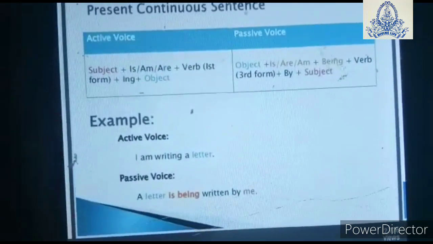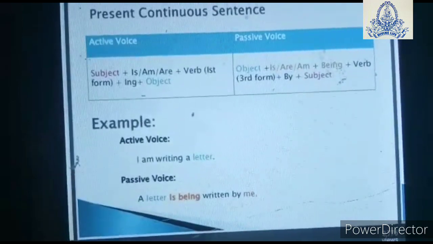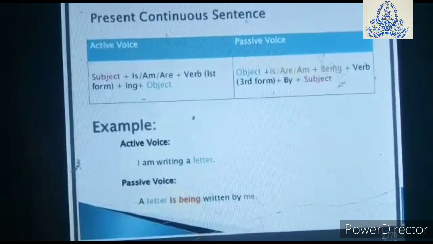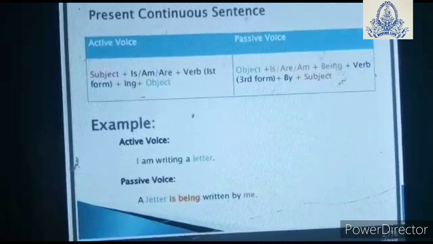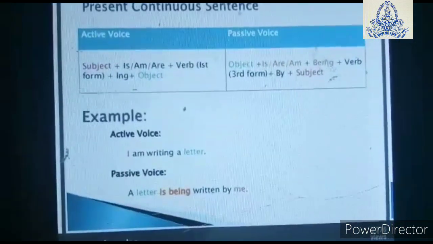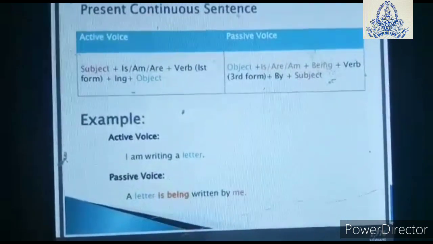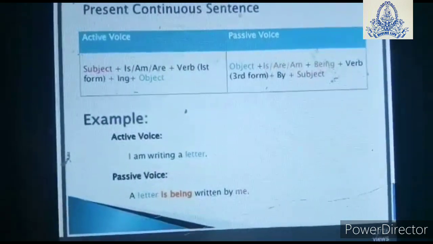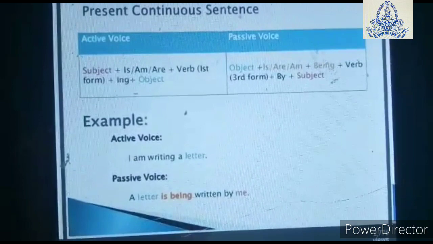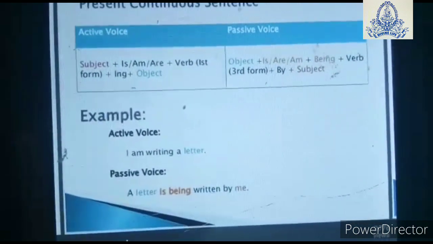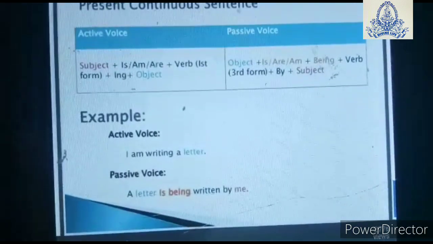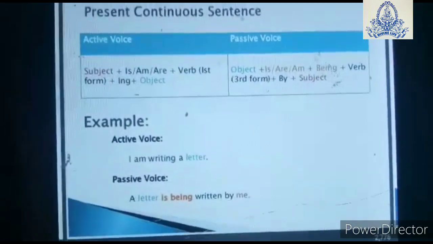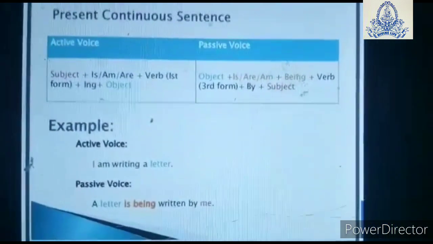A letter. Now it is in third person singular, therefore: a letter is being written by me. Now here I want to tell you one thing. For example, if there is s, letters, I am writing letters, so what will be there? A letter won't come. Letters are being written by me.